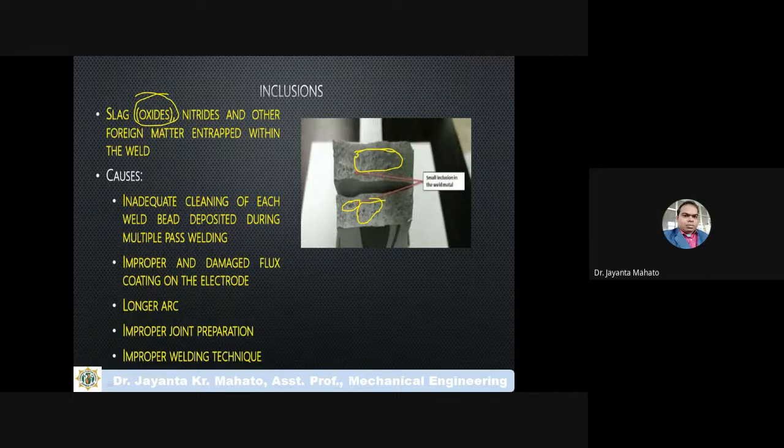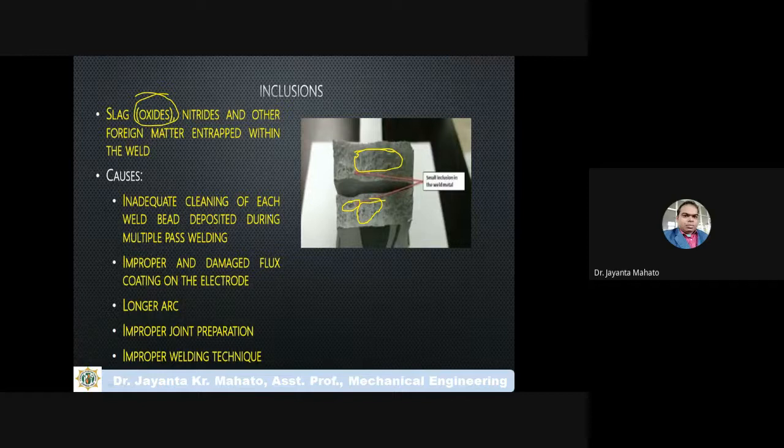Oxidation at that zone may occur due to high temperature, with the molten metal at a high temperature. At that zone the material may oxidize very rapidly, and this oxidized material remains in the welding zone, and these oxides act like an inclusion. So what are the causes?